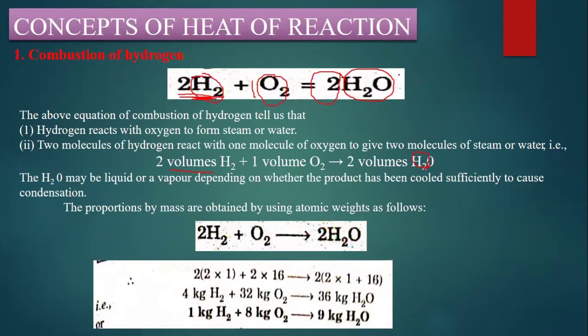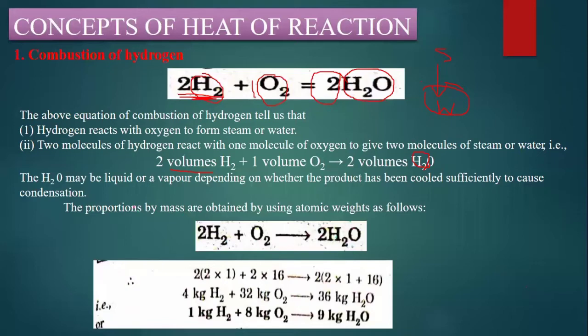After forming this H2O in vapor state, we can take that to condensation. If we condense, what happens? That vapor phase is going to change to liquid form. That means steam is going to change to water if we condense that, as in the Rankine cycle we have done. During the Rankine cycle, if you have condensed that, it will again form liquid here.